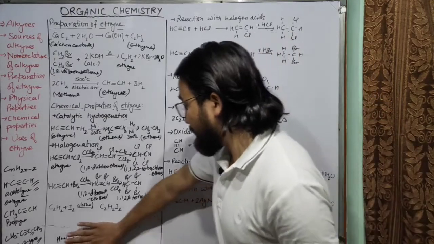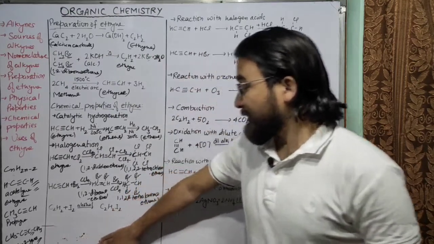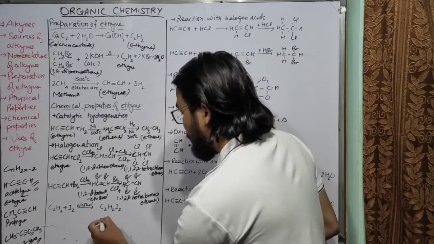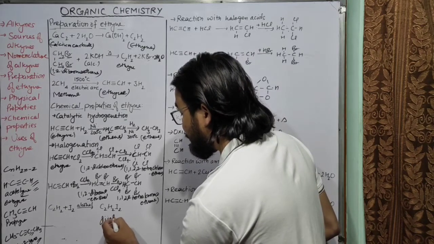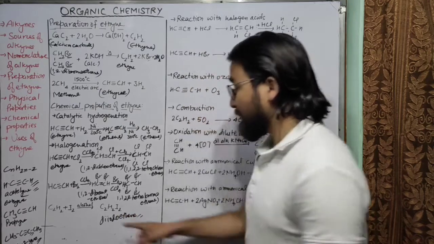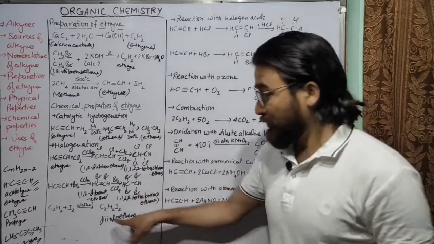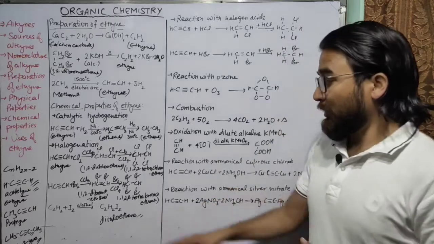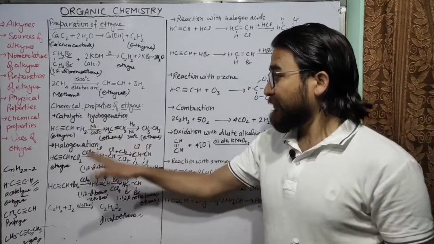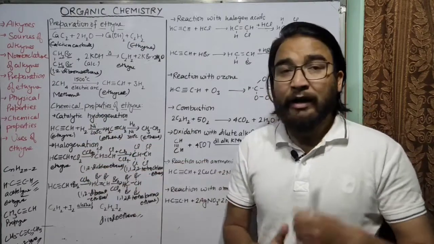Similarly, on reaction with iodine. Iodine does not react very easily with ethyne, so it will form diiodoethene. It does not react further with diiodoethene, so the reaction will end here. So I hope you have understood the chemical properties of ethyne, the reaction of ethyne with hydrogen and halogens.